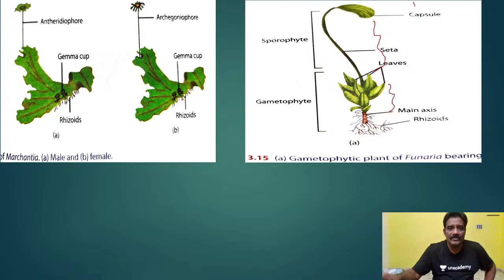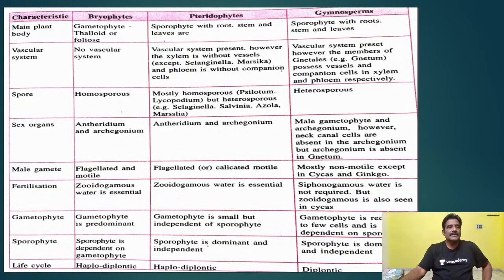First of all, let us discuss this. The main plant body in bryophytes is gametophyte, thalloid or foliose. Sometimes leaf-like structures are also present, for example in Porella. Usually the gametophyte is thalloid, external and dominant, over which the sporophyte develops. The sporophyte depends on the gametophyte.